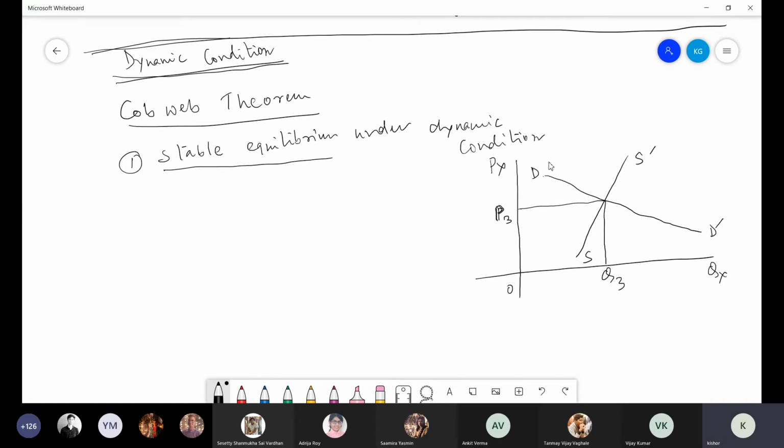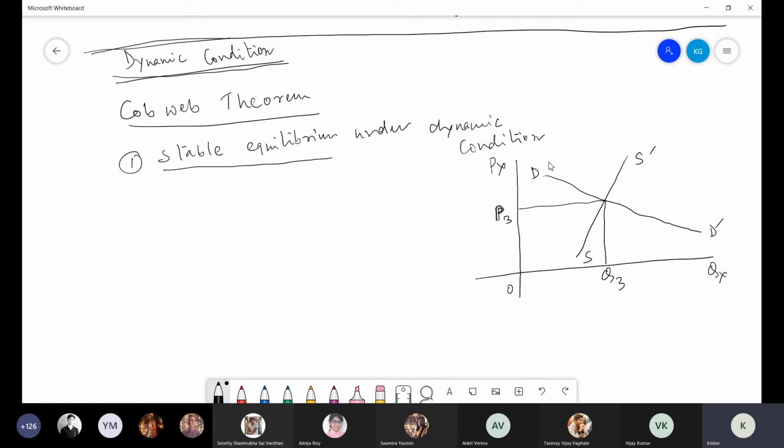So here you will find three different kinds of equilibrium. First one is stable equilibrium under dynamic condition. Here, when slope of demand curve is less than slope of supply curve, the system is convergent and equilibrium is stable.